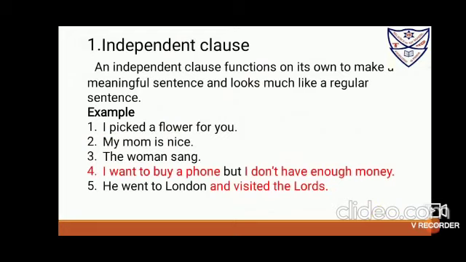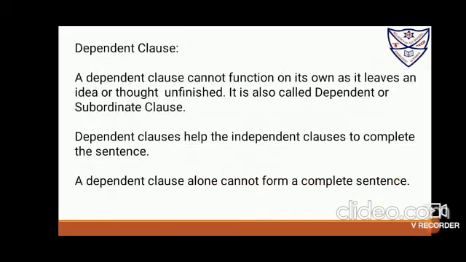Now, what is an independent clause? As I've told you, an independent clause functions on its own to make a meaningful sentence and looks much like a regular sentence. I picked a flower for you. My mom is nice. The women sang. I want to buy a phone, but I don't have enough money. He went to London and visited the Lords. So these are the statements that don't need any other statements or phrases to complete the meaning; rather they make meaning on their own. These are the clauses called independent clauses, or main clauses, or principal clauses.